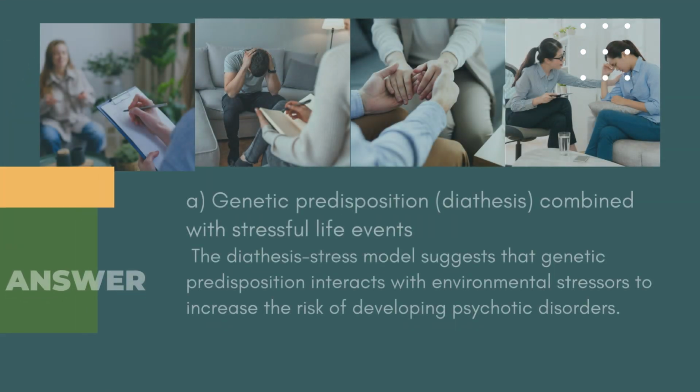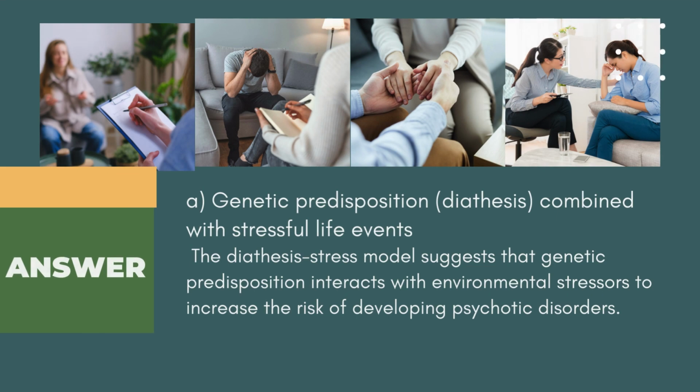A. Genetic predisposition, diathesis, combined with stressful life events. The diathesis stress model suggests that genetic predisposition interacts with environmental stressors to increase the risk of developing psychotic disorders.